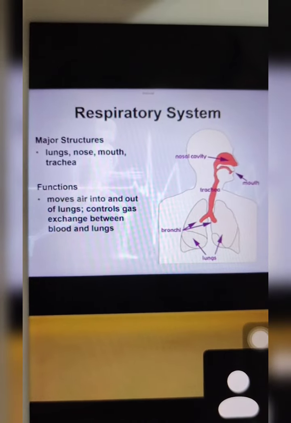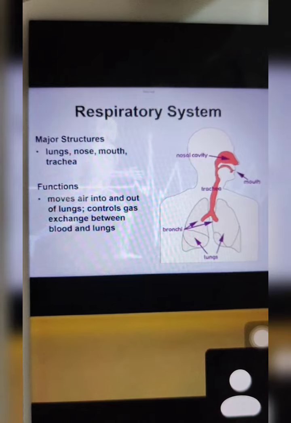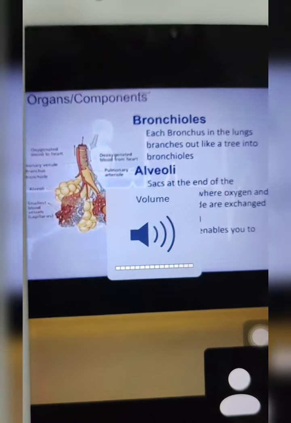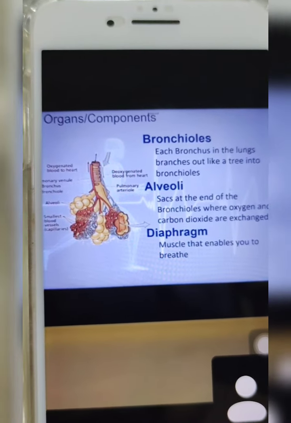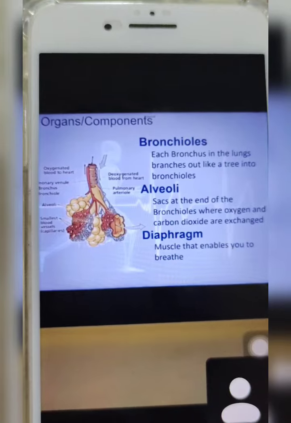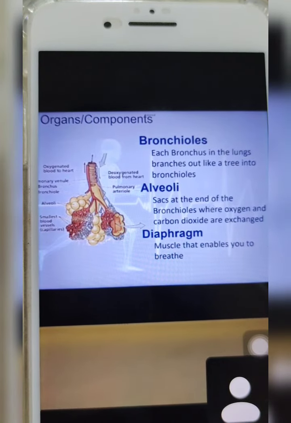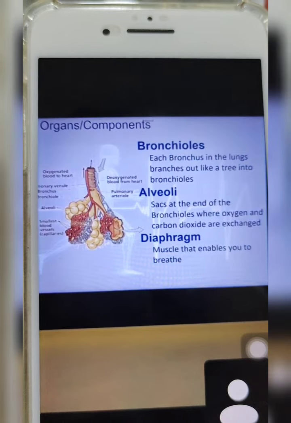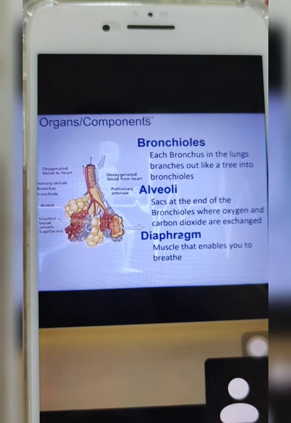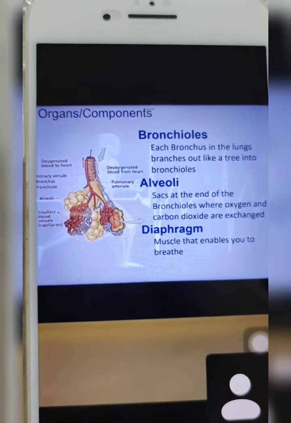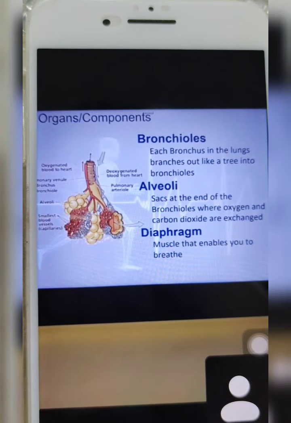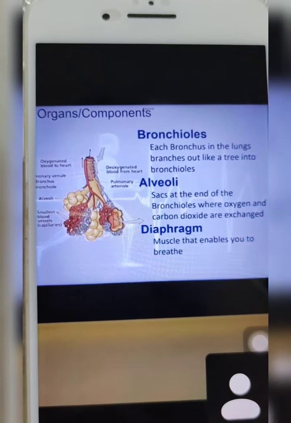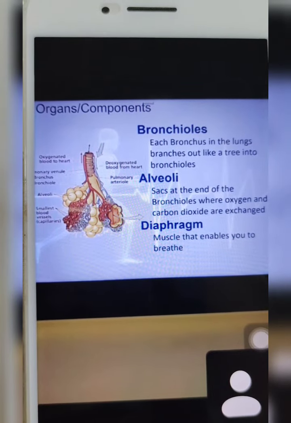Once the air enters our lungs, we have air sacs called your alveoli, where gas exchange happens. What is the exchange, sir? The blood will get all the oxygen, and the excess air or the gases that our body does not require, we will exhale them. We will exhale all the carbon dioxide in our body, and then we inhale and we exhale.